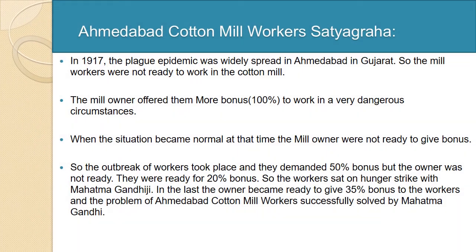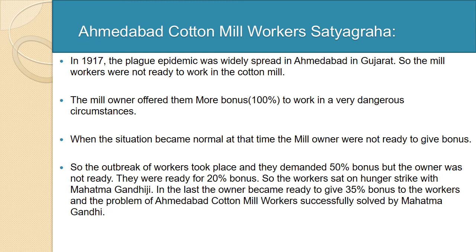Next point is the Ahmedabad cotton mill workers' satyagraha. You are well aware that Ahmedabad was the most important cotton mill producing center of our country, and Ahmedabad was also known as the Manchester of India. In 1917, the plague epidemic, that is plague disease, which is a very contagious disease and can spread very soon, was widely spread in Ahmedabad in Gujarat.